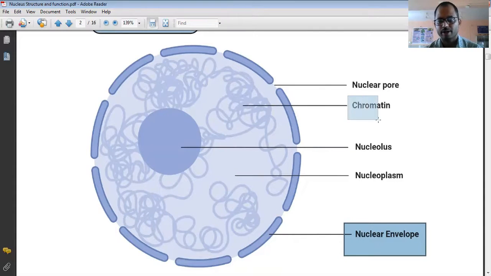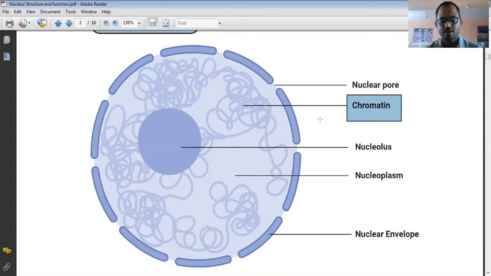Then here you can find there are some thread-like structures. These thread-like structures are known as the chromatin. Chromatin means it is the DNA plus protein. DNA is present in a compact form, that is simply known as the chromatin.